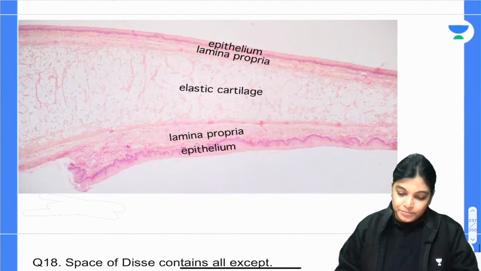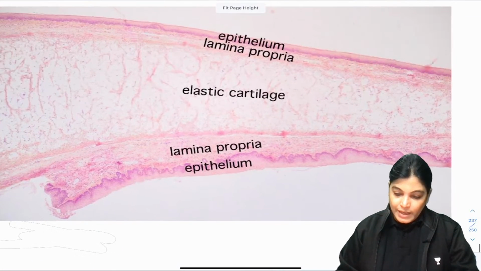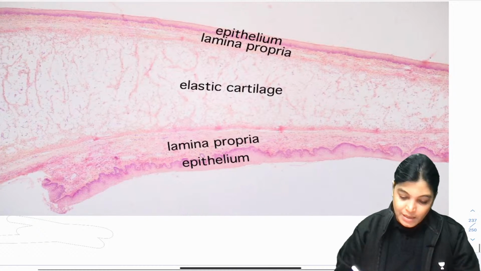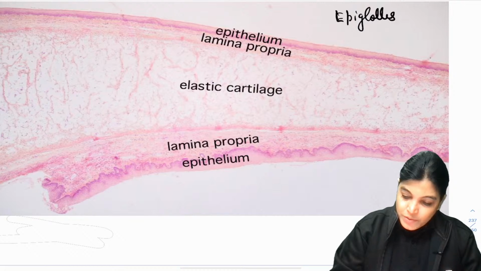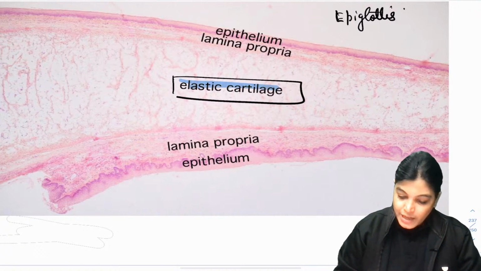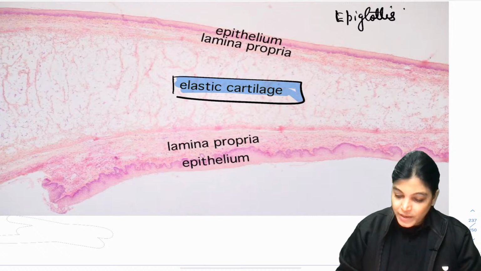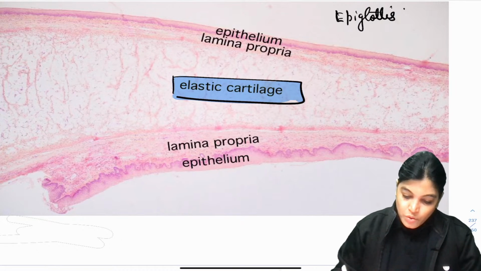See here, I have taken this slide; I will enlarge it. This is the epiglottis slide. The epiglottis has elastic cartilage in between, which is one of the key features. E for epiglottis and E for elastic cartilage, and two epitheliums.